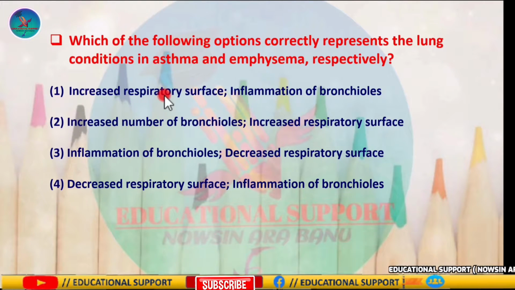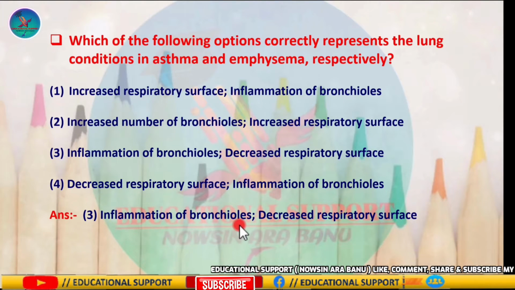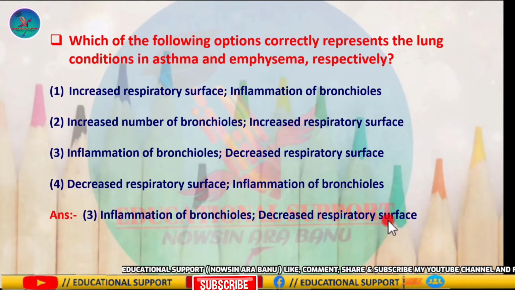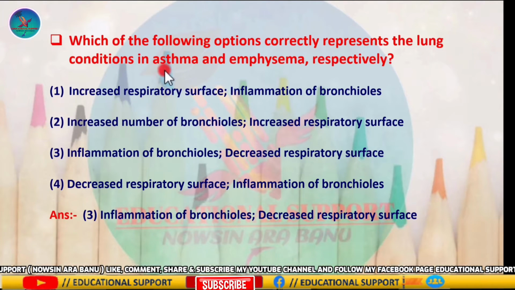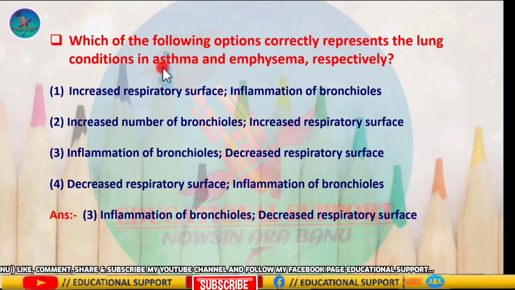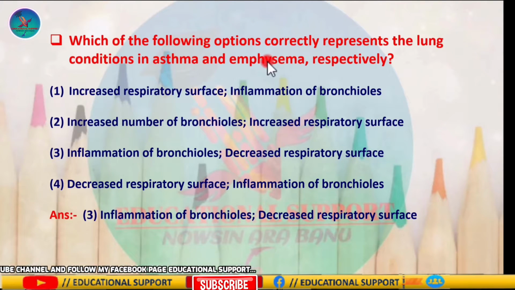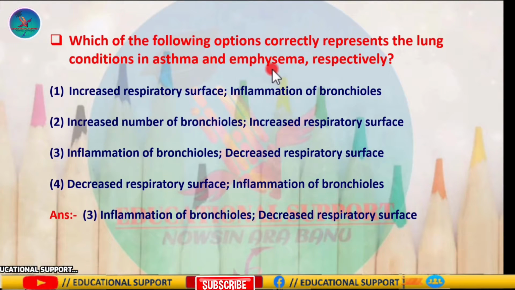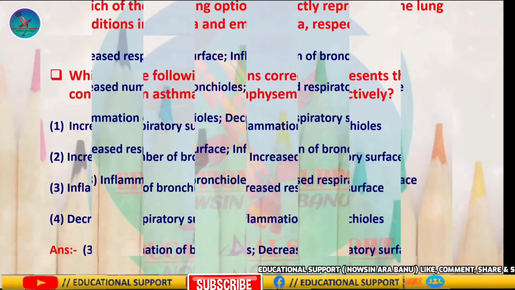Did you know the answer? Yes, you are right, it is option 3, inflammation of bronchioles, decreased respiratory surface. Asthma is a difficulty in breathing causing wheezing due to inflammation of bronchi and bronchioles. And emphysema is a chronic disorder in which alveolar walls are damaged due to which respiratory surface is decreased.